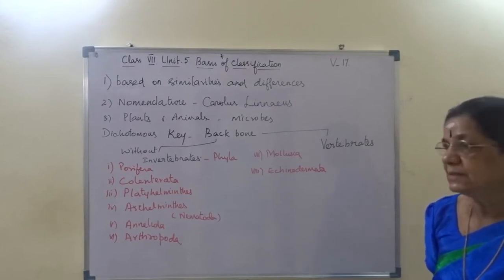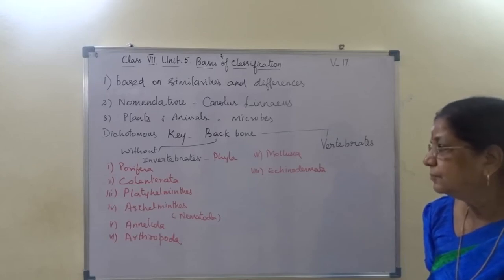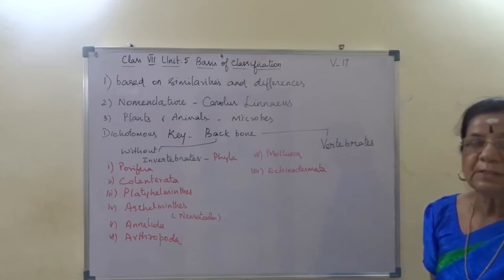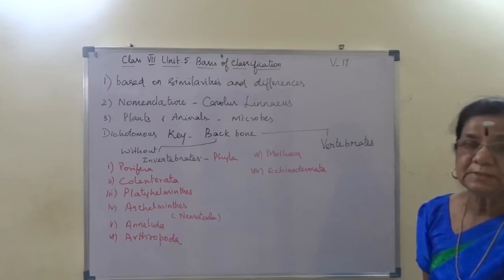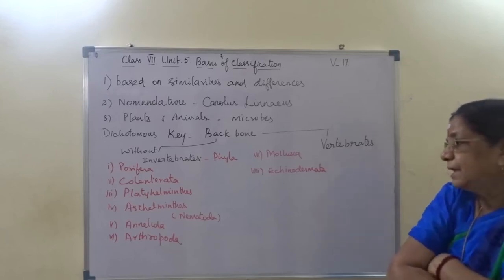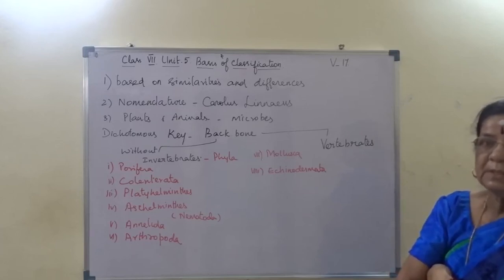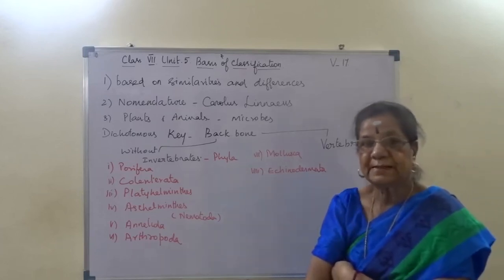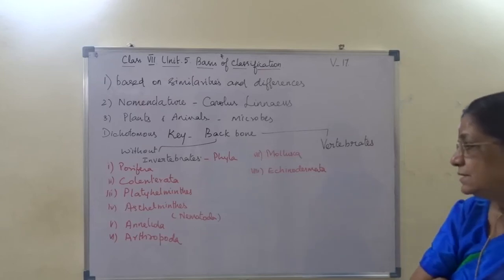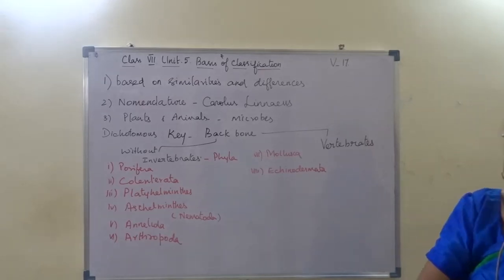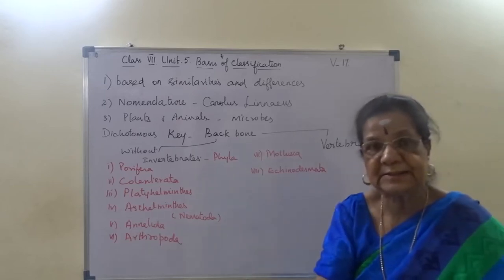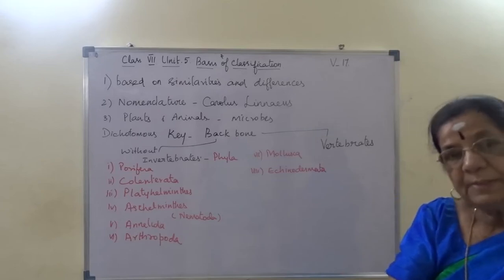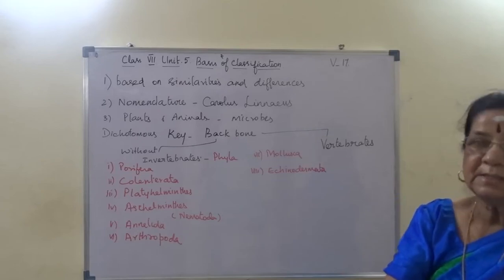Phylum Porifera, example sponges. Phylum Coelenterata, example hydra, jellyfish, and sea anemone. Phylum Platyhelminthes, example tapeworm. Normally it is called flatworms. Phylum Aschelminthes or nematodes, they are roundworms, example ascaris, right? Then phylum Annelida, example Nereis, leech and the familiar earthworm.